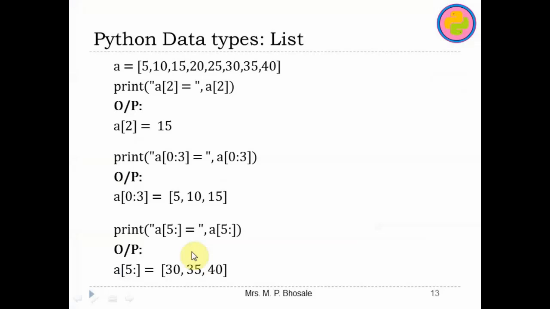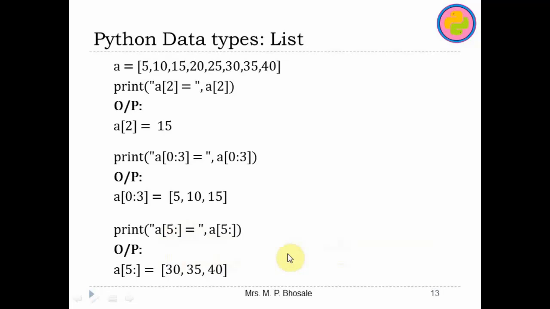Now in this example also, here A is the list which has so many elements. If you want to print this 15, then you can say A of 2. If you want to print the elements from 0th position to 2nd position, you can write A of 0 colon 3. And if you do not specify the upper bound, then the element from this 5th position will be printed, and the whole list will be printed from this 5th position element, and the previous elements will be discarded. So this is how we can use the list in Python.